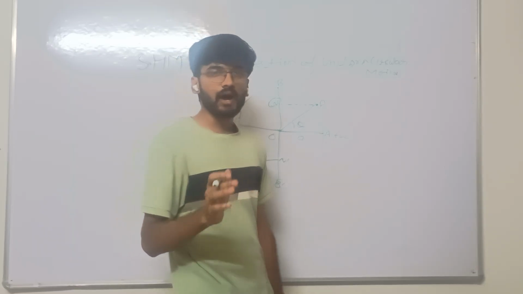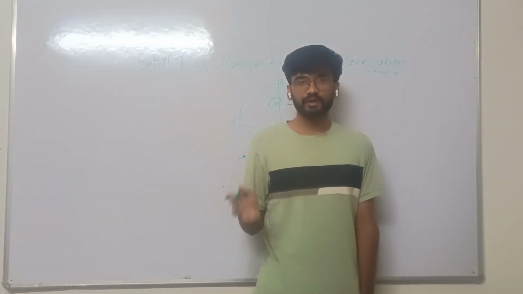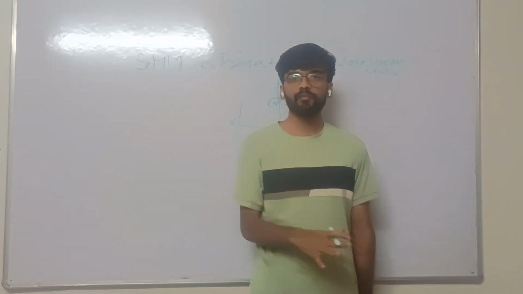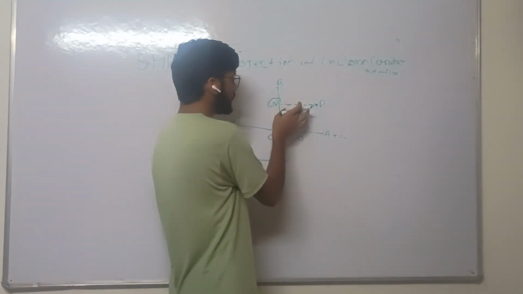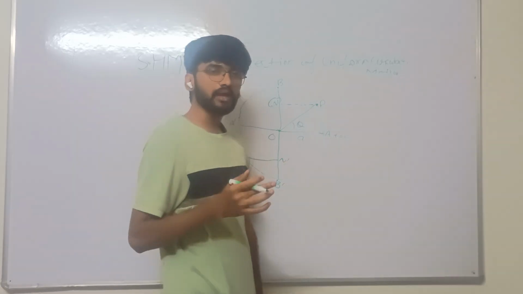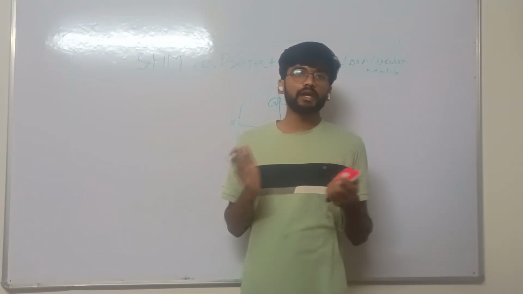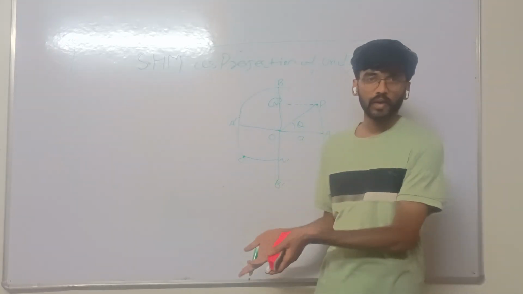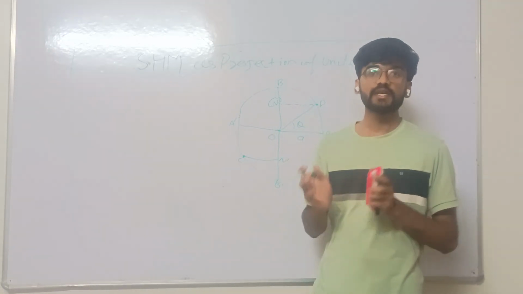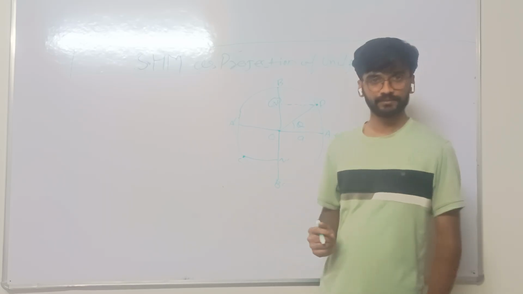It means after a regular interval of time, the foot of the perpendicular completes an oscillation, so we can say that the particle's motion in uniform circular motion is a simple harmonic motion.